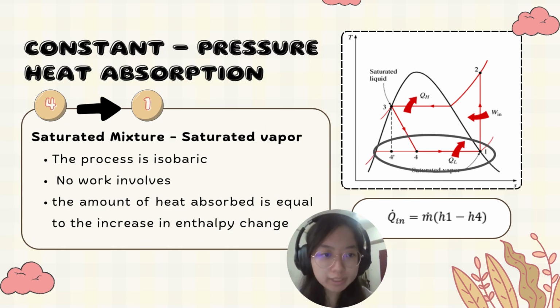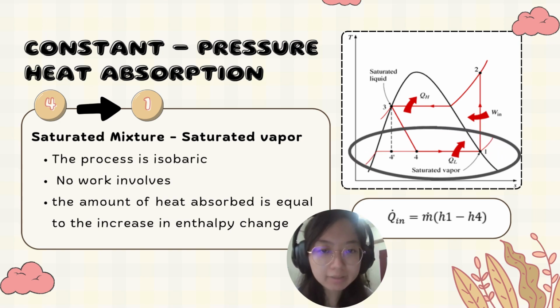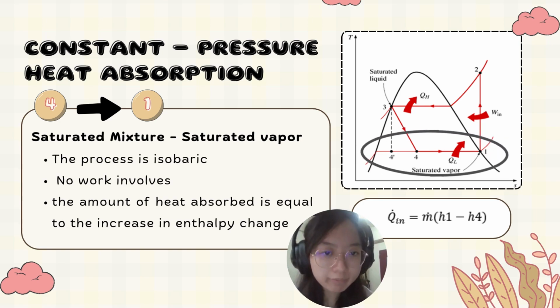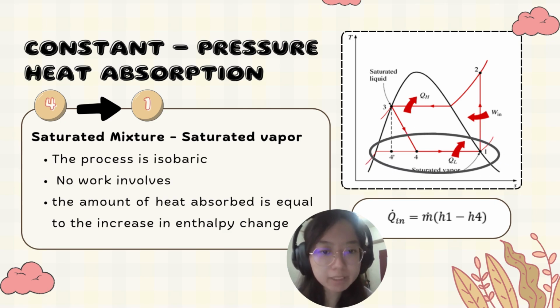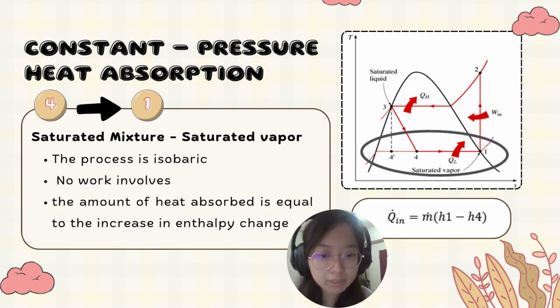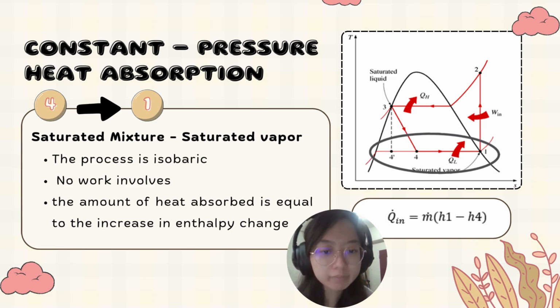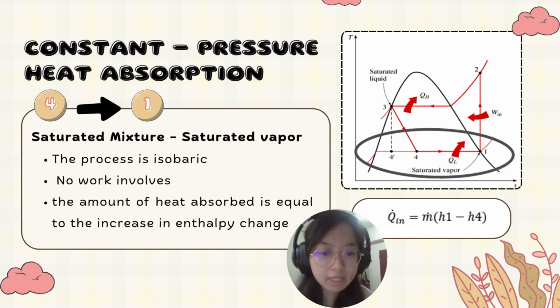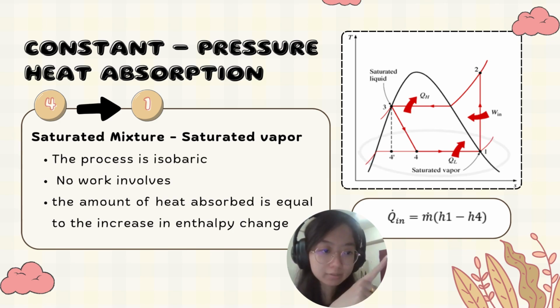Finally, stage 4 to 1 is the constant pressure heat absorption process, and the refrigerant enters the evaporator. In the evaporator, the refrigerant will absorb heat from the space or substance being cooled. According to the first law of thermodynamics, the heat absorbed is equal to the increase in enthalpy of the refrigerant from stage 4 to stage 1, and the energy balance is provided here.